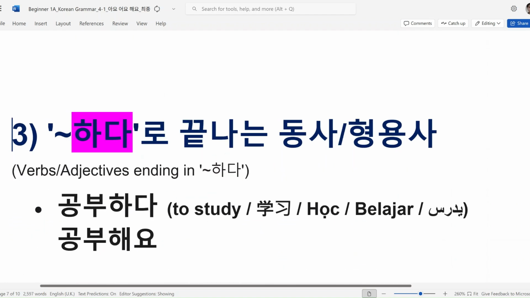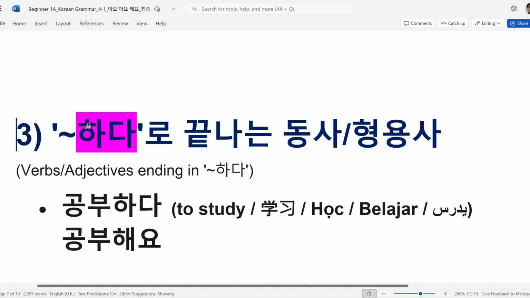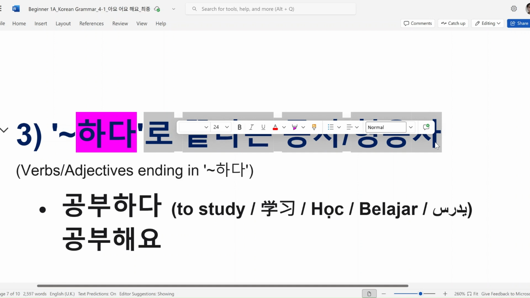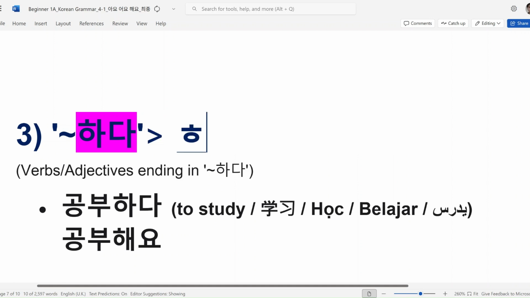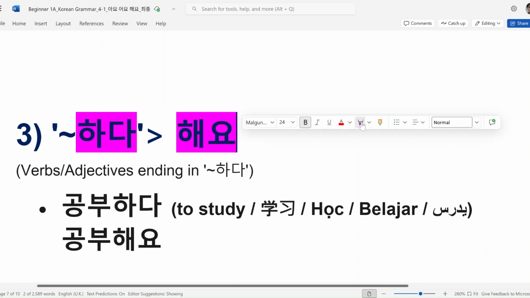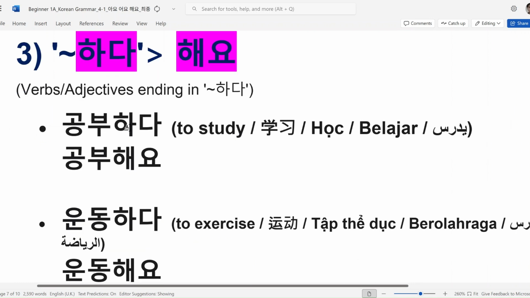this informal sentence ending. 자, we have some verbs and adjectives ending in 하다. This 하다 all changes to 해요. So to study is 공부하다. 자, there's 하다.